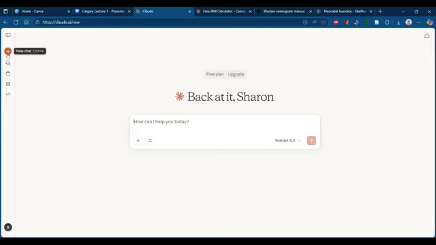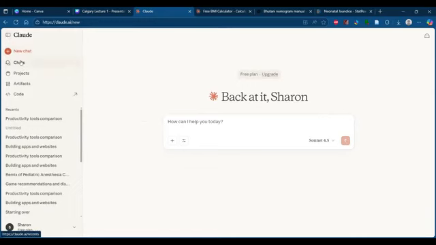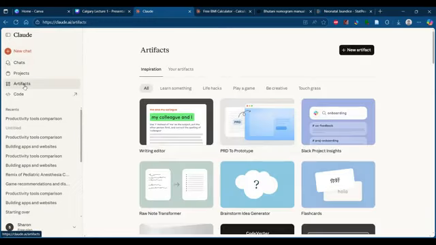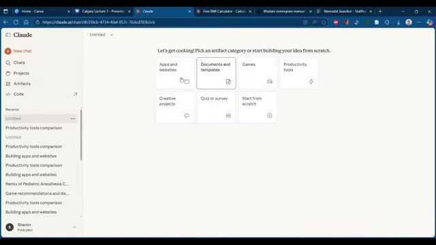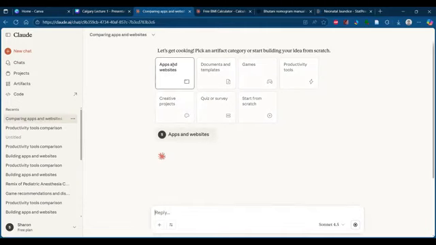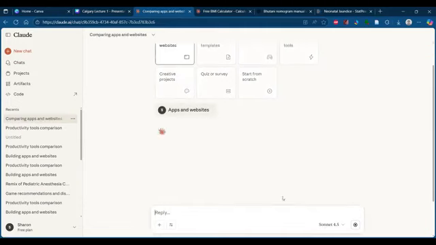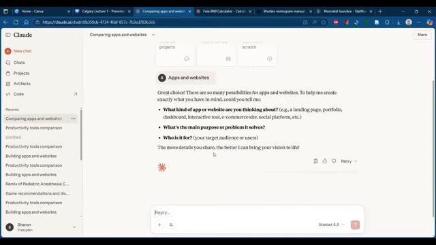So I'll open Claude. I'm not sure whether my daily credits will be expired. So let's see. I'm going to artifacts. I am clicking on new artifact. And this time I'm going for the apps and websites option. Okay. So it will ask me what exactly I want to build. All those details it will ask.